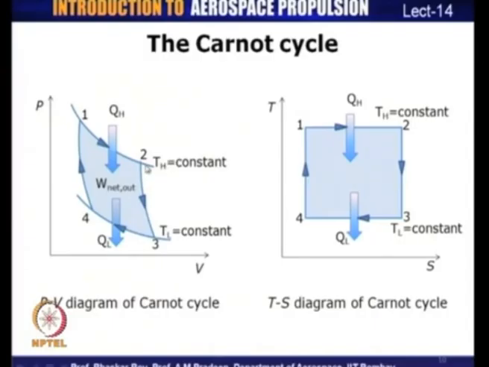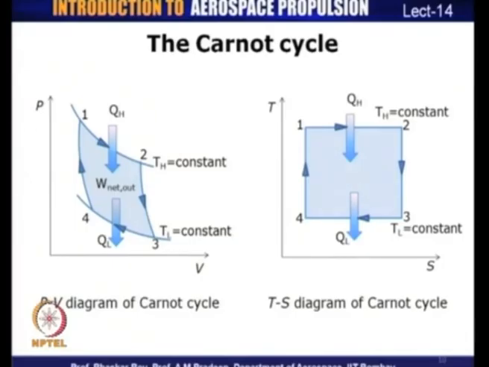During process 1 to 2, there is a heat transfer of Q h into the system. At the end of process 1, the system is at state 2, then there is a reversible adiabatic expansion, which causes the system to move from state 2 to state 3 with a drop in temperature from T h to T L. At the end of process 2, the system is at state 3.